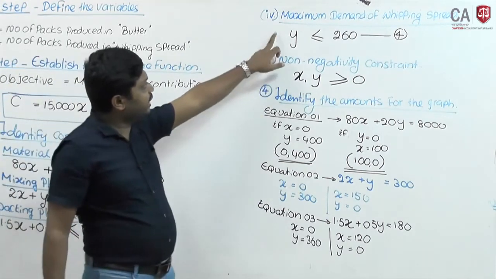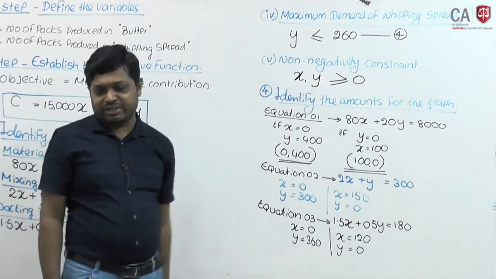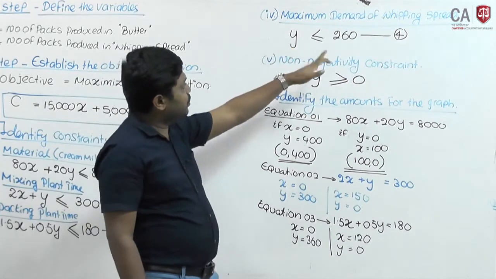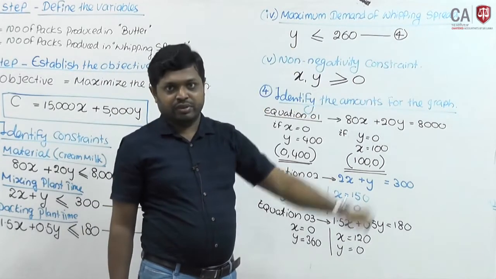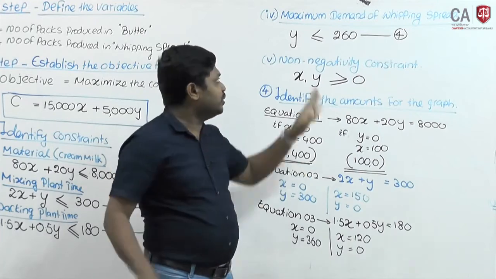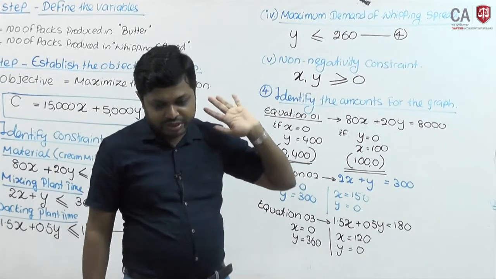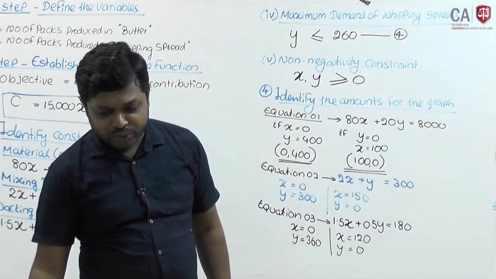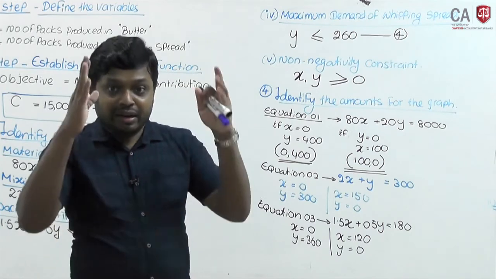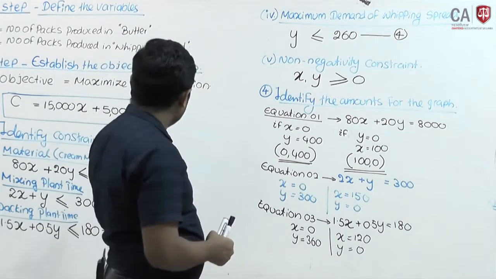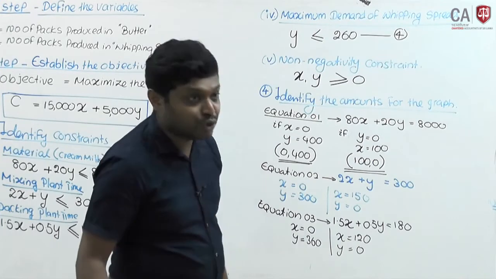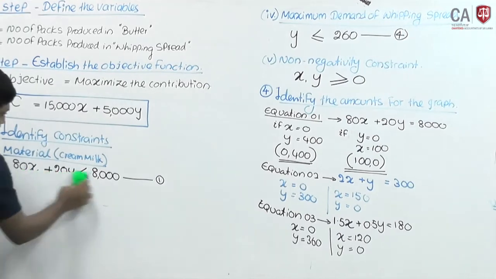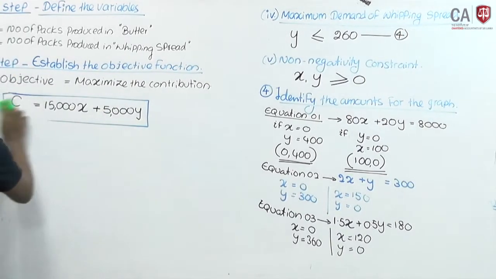If you look at the fourth equation, y equals 260. Fourth line, y equals 260 as a constant. Maximum output should not exceed 260. That's done. Now the equations are there. Now you have to draw the linear program using the graphical approach. You have to find the optimal solution. I will write it down.